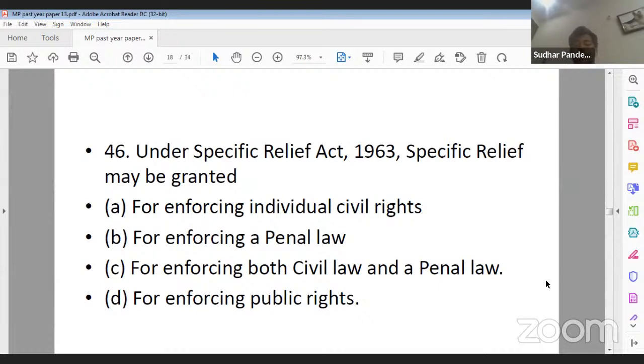Option D, for enforcing public rights. Question number 45 ka C, yes Ujjwal Nahar ji, 45 ka C is the correct answer. 46, specific relief may be granted for enforcing individual civil rights, for enforcing a penal law, for enforcing both civil law and a penal law, and for enforcing public right. Yes, Vinny ji, Ujjwal Nahar ji, both of you are correct. Its correct answer will be A.